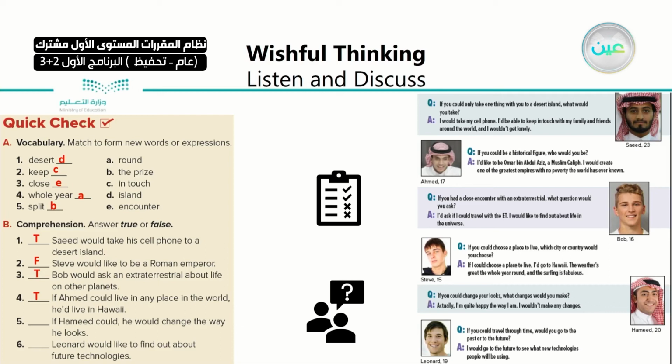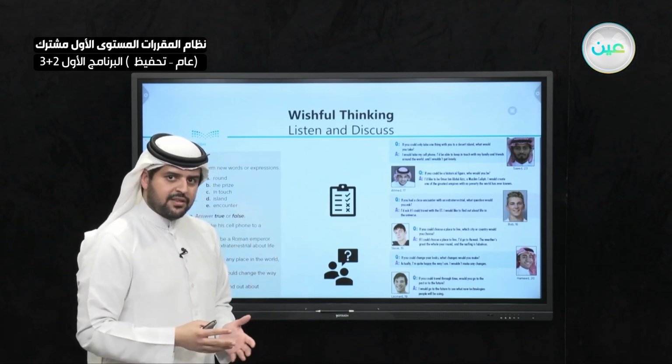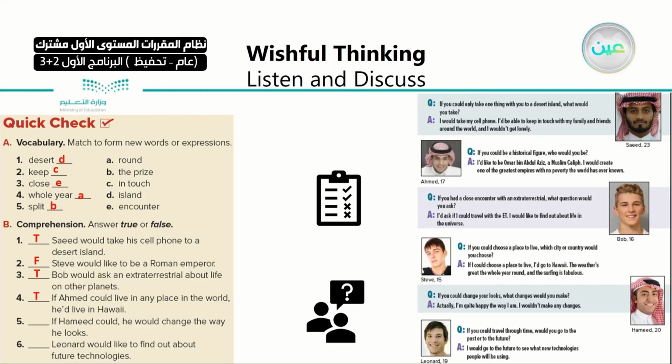Number five, if Hamid could, he would change the way he looks. If he had the option, if he could do it, would he change the way he looks or not? We can see here, if you could change your looks, what changes would you make? He said, I'm happy with the way I am. I wouldn't make any changes. So the fifth one, if Hamid could, he would change the way he looks. Of course, it's false.